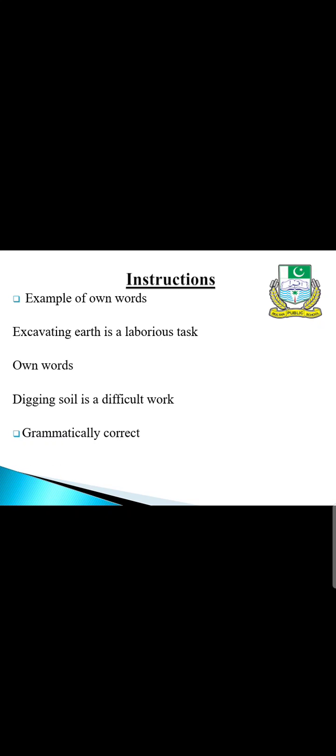So here excavating means digging. Earth here is not used as a planet but as soil, so we write soil. Laborious means tough, difficult, needing a lot of labor and energy, and task means work or job. So this is a very fine example of own words. So in own words you will be writing: digging soil is a difficult work.